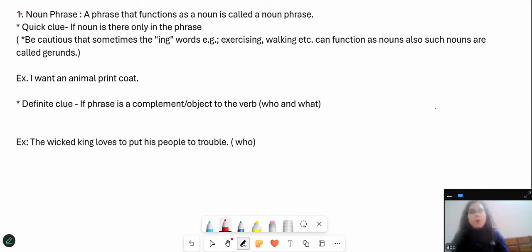Dear students, you all know what a noun is, as we have been studying right since our first or second grade, that a noun is a person, place, or thing. But what if I tell you that a noun is every naming word? What is that naming word? The word by which we know anything, person, or place in this universe, be it a mountain, a hill, a river, a subject, a person, or anything.